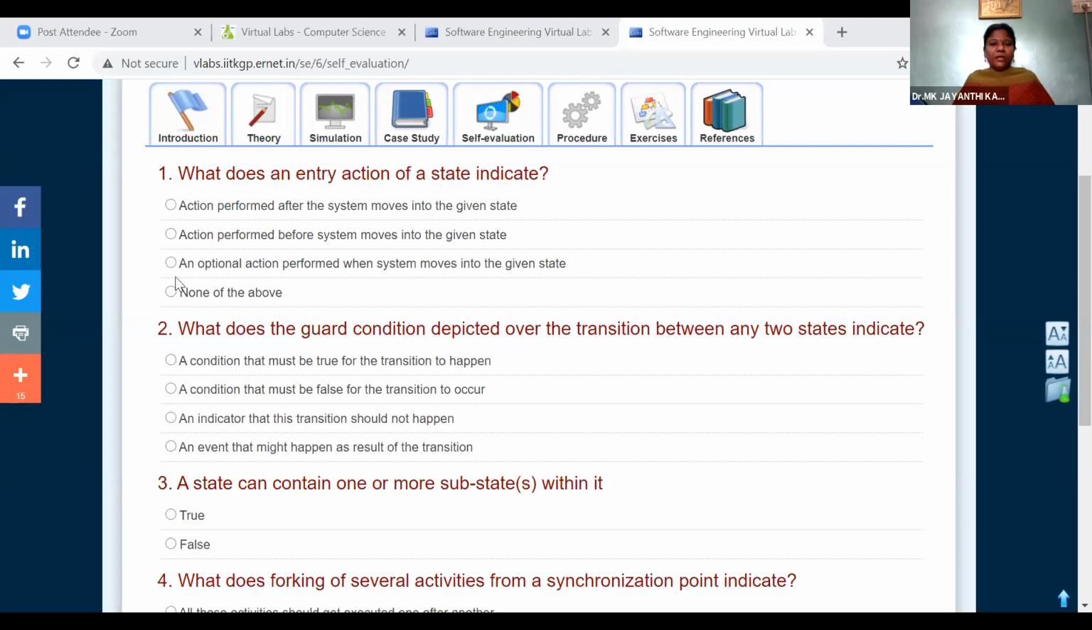Entry means we will enter. We will start from the start state. After the start state, we will enter into the first transition. So that is called entry action. Which statement defines that process?